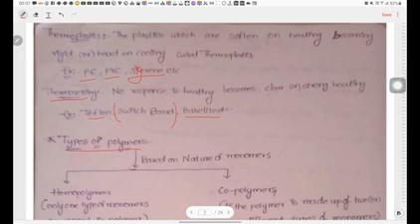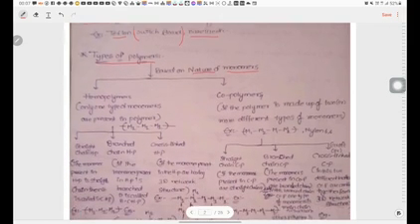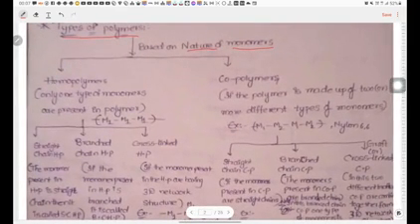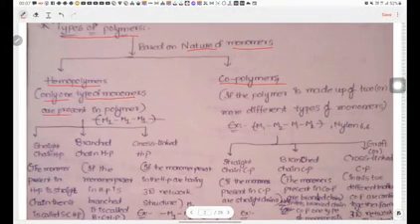Types of polymers. So the next classification, types of polymers, is based upon the nature of monomers. Based upon the nature of monomers, the polymers are classified into two types. The first one is homopolymers, the second one is copolymers. What is meant by homopolymer? Homo means same. Only one type of monomer is present in the polymer.